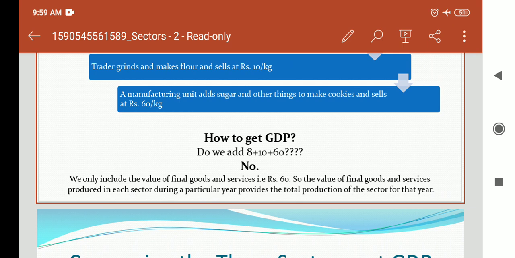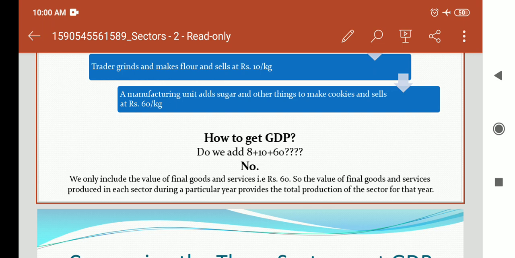GDP is undertaken by the central government, of course, with the help of various government departments, such as the states and UTs, but the main part is always played by the central government. So you should know who undertakes or calculates the GDP. GDP is always calculated by the central government.